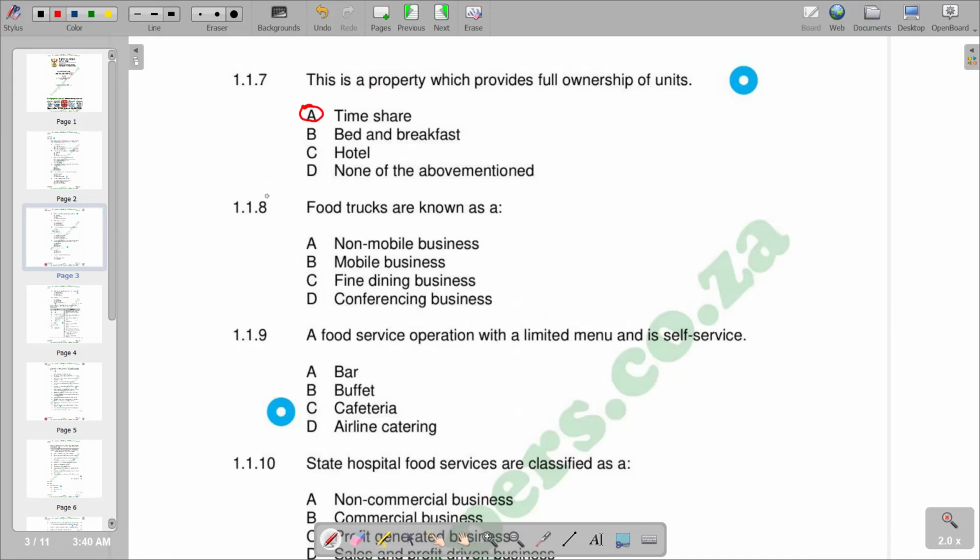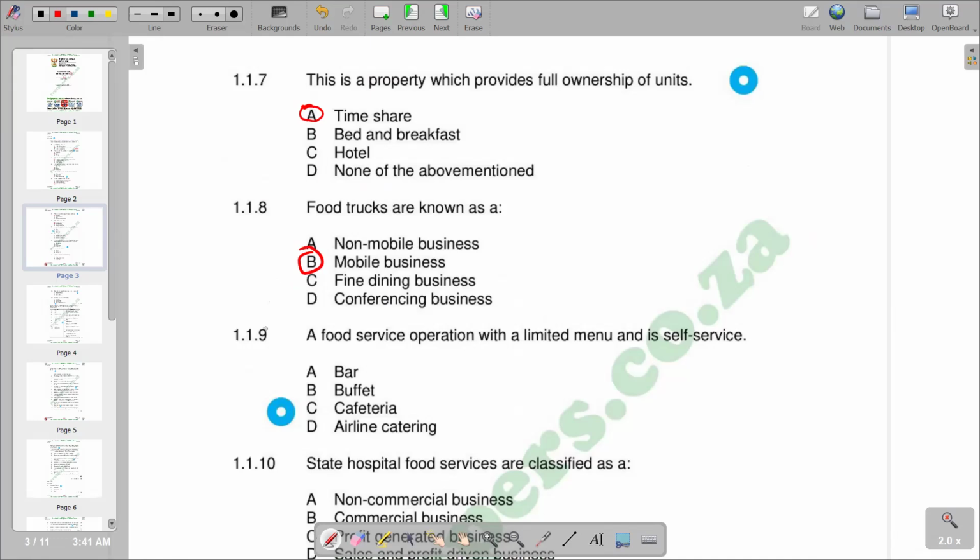Then 1.1.8, food trucks are known as a... so we are given mobile businesses, fine dining businesses, conference businesses. But obviously, food trucks move from one point to the other, and that makes the correct response B, which is mobile businesses.